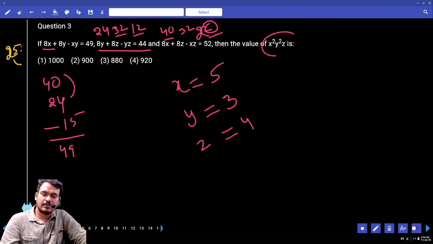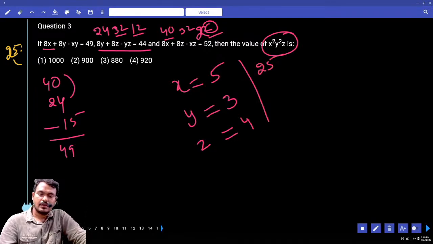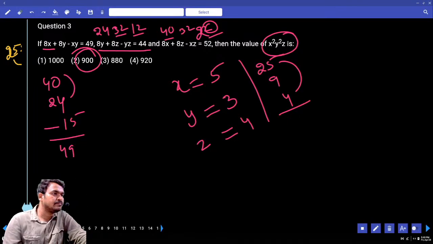We required x square y square z square, which is 25, 9, 4. 25 into 4 is 100, into 9 is 900.